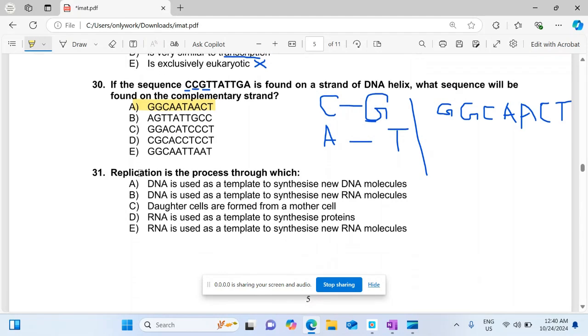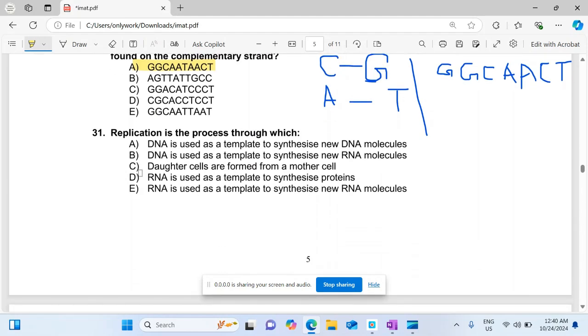Replication. Replication is a process by which a new strand of DNA is synthesized by considering another DNA strand.